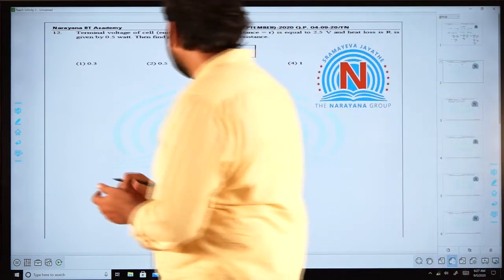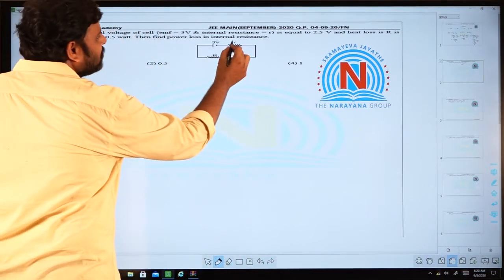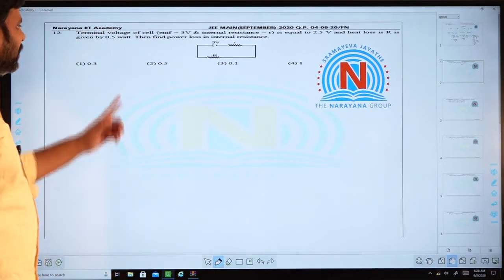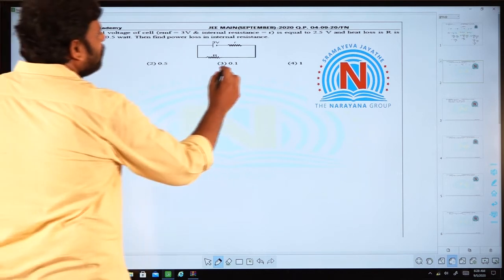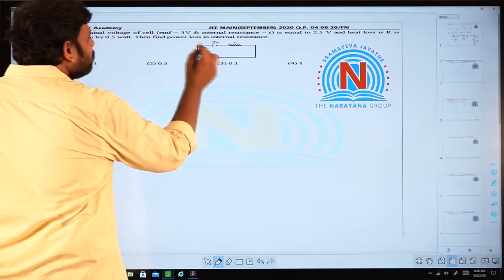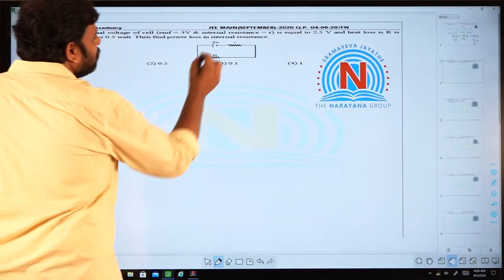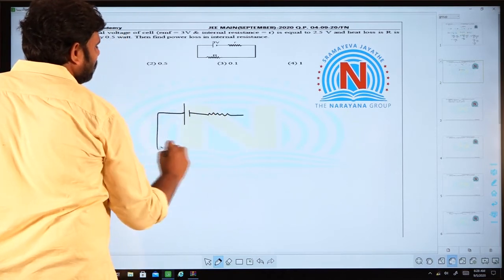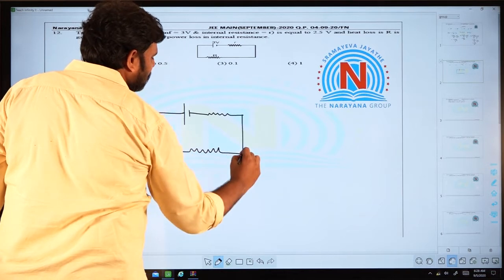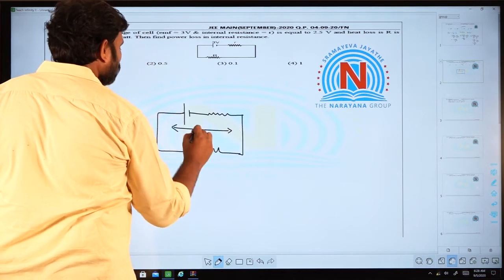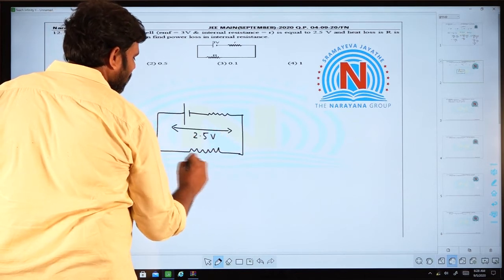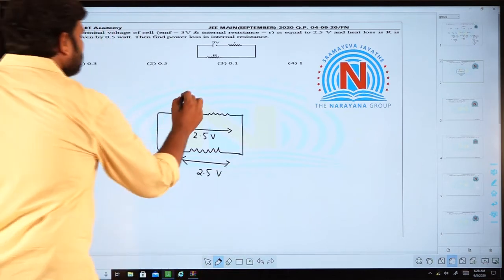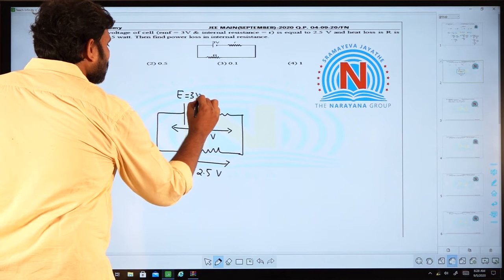Coming to question number 12, you are given a battery, this small r is the internal resistance of this battery and capital R is the external resistance that is connected in the circuit. According to the given question, the terminal voltage of the cell is 2.5 volts. So, whatever is the terminal voltage of this cell, that will be across the external resistance. So, this 2.5 volts will be the potential drop across this, and as it is given in the question, the EMF of this cell is 3 volts.